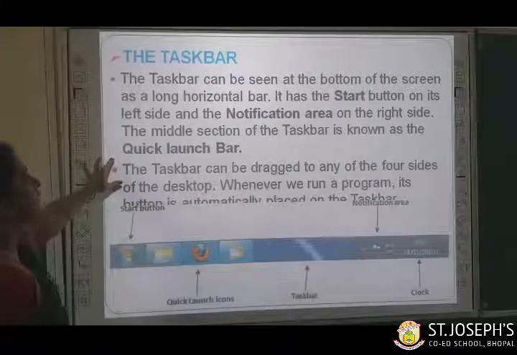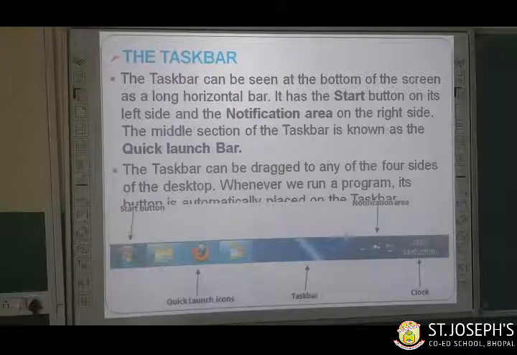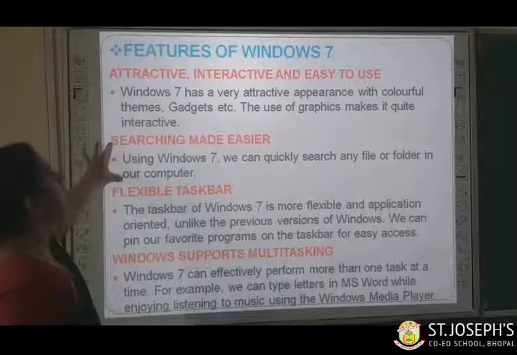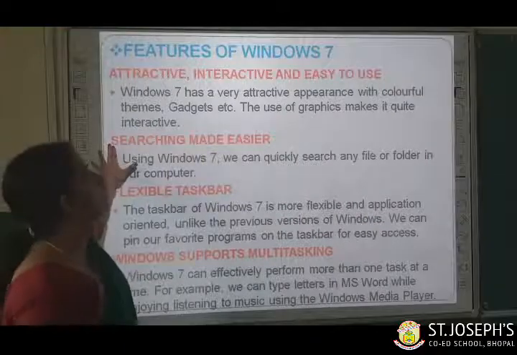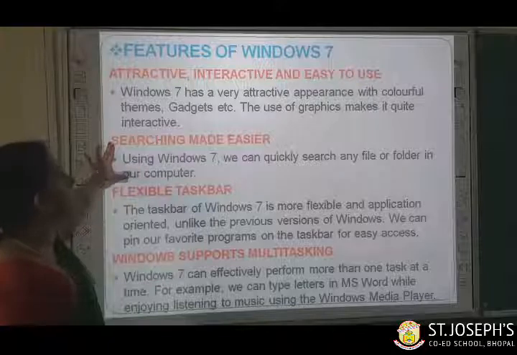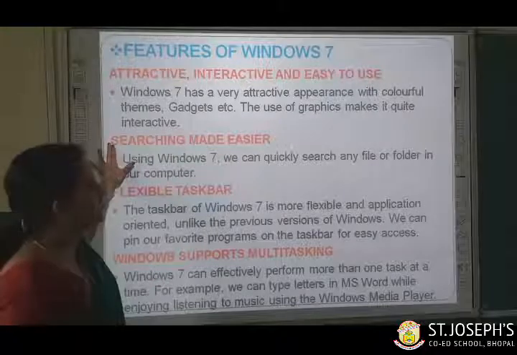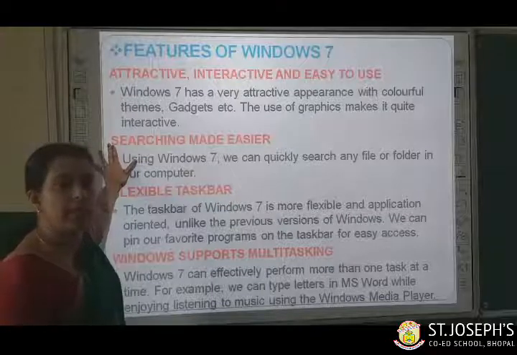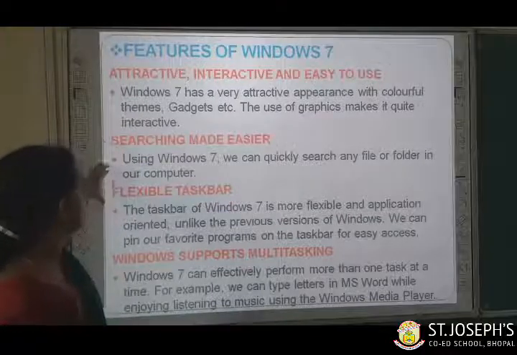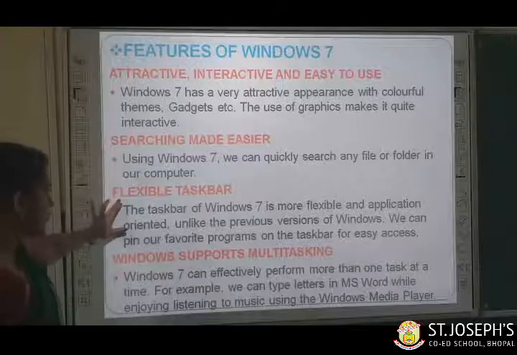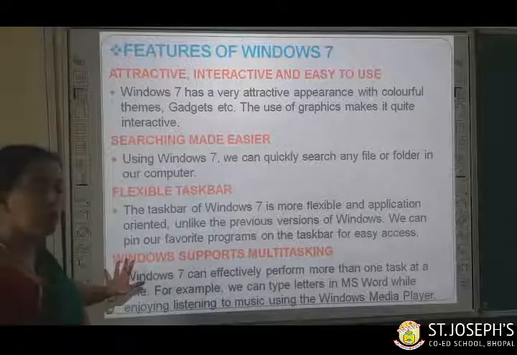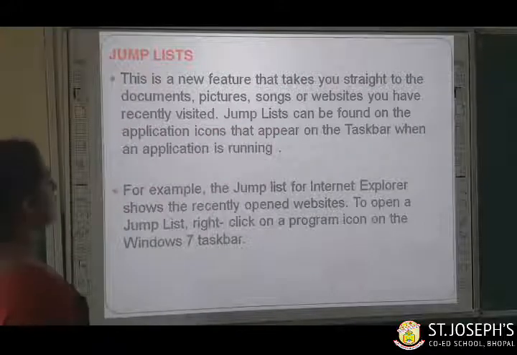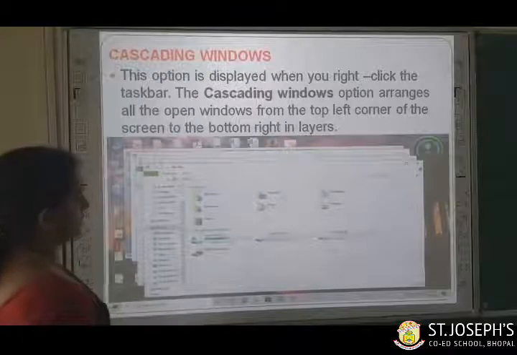The taskbar. Before that, we will see a quick review of the features of Windows 7. The first feature of Windows 7 is it is attractive, interactive and easy to use because it is picture oriented software. Yes or no? Searching made easier, it has got a flexible taskbar, Windows supports multitasking, then jump list is a new feature, then cascading windows.